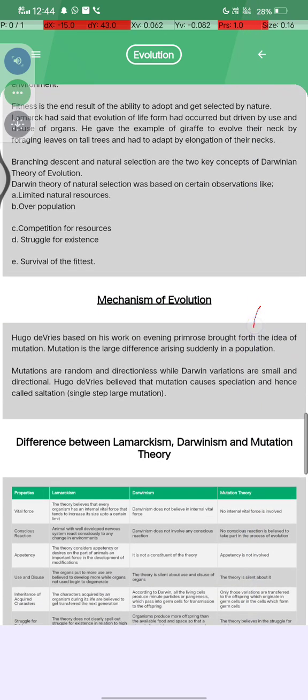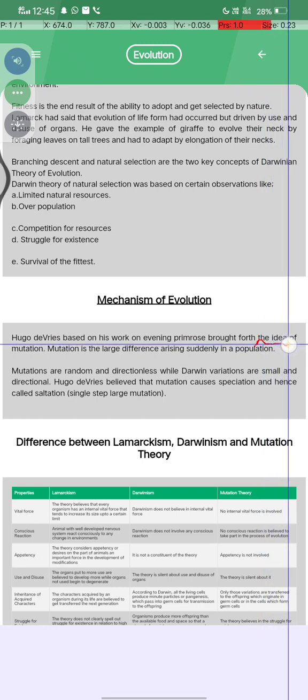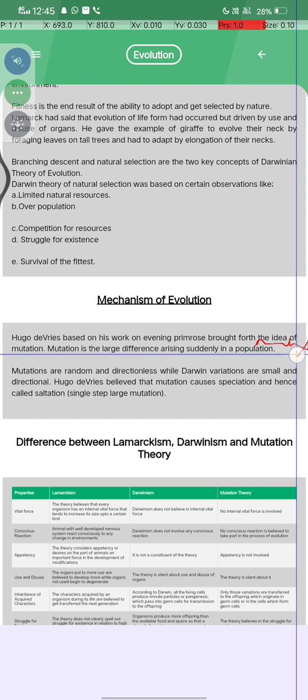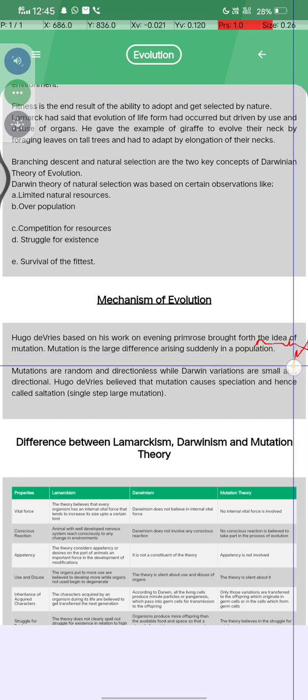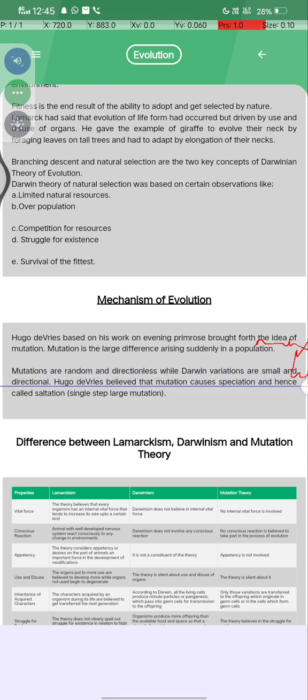Mechanism of evolution क्या होता है? Hugo de Vries, based on his work on evening primrose, brought forth the idea of mutation, and mutation is the large difference arising suddenly in the population. Mutations are random and directionless, while Darwin's variations are small and directional. Hugo de Vries believed that mutation caused speciation and hence called it saltation. Single step by large mutation.